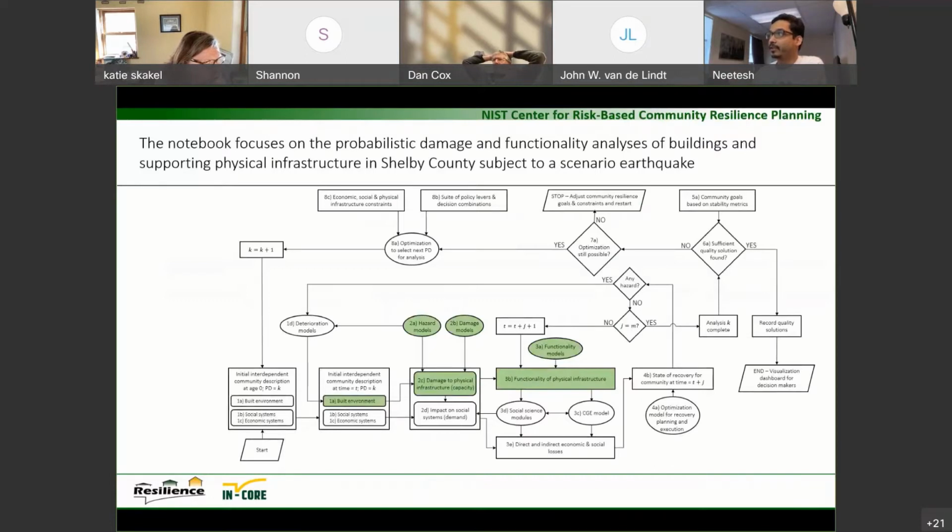For now, the notebook focuses on the probabilistic damage and functionality analysis of buildings and supporting physical infrastructure in Shelby County, subject to a scenario earthquake. The things that we have are part of the built environment. Then we have the hazard model for the earthquake, the damage models, and then the functionality analysis.